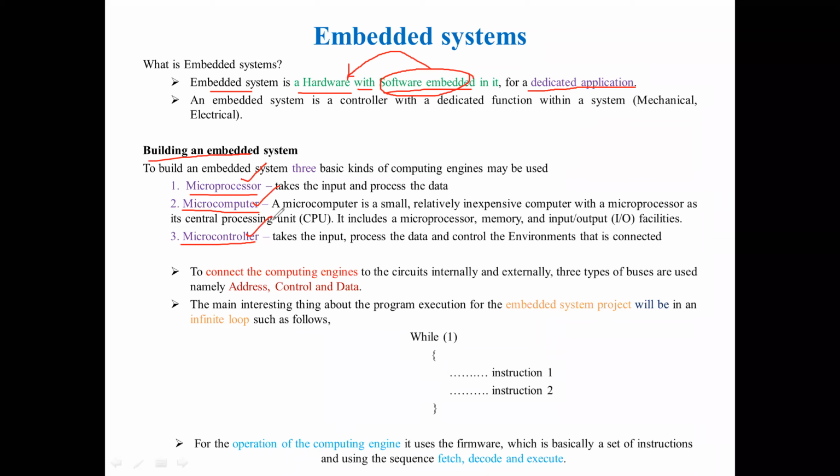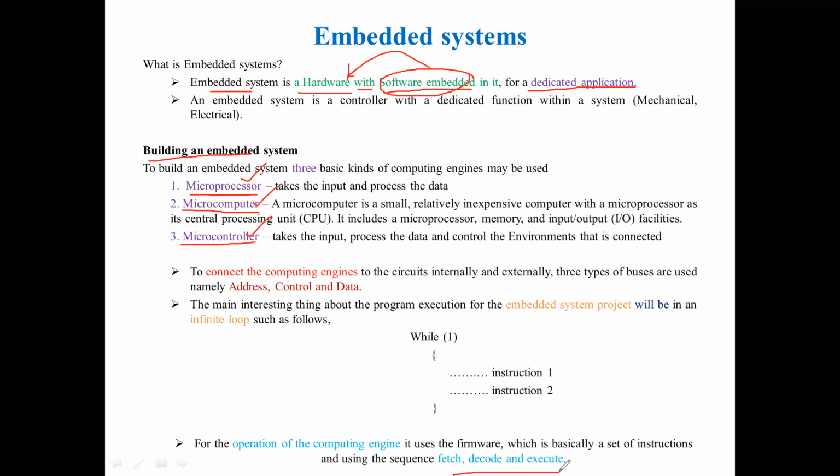If you take a complex system where you will be using a microprocessor, it does three operations: fetch, decode, and execute. The computing engine does three processes. It will fetch your code, convert it into machine language, and execute that.